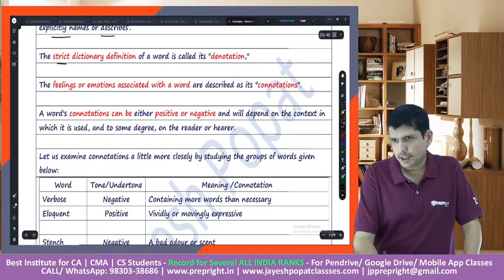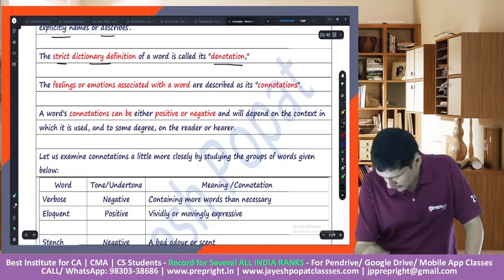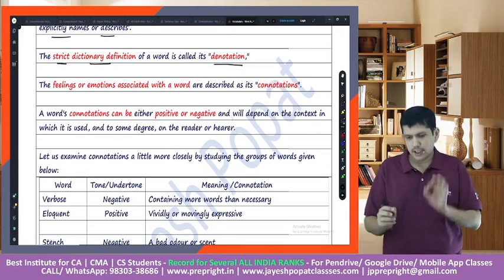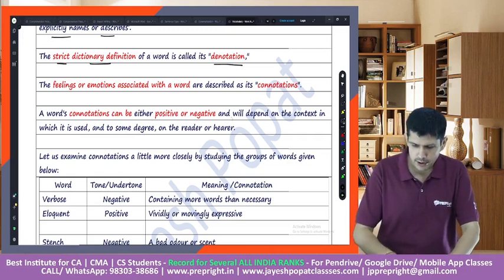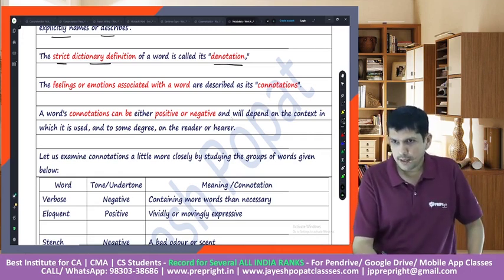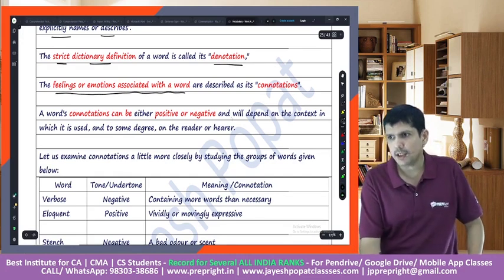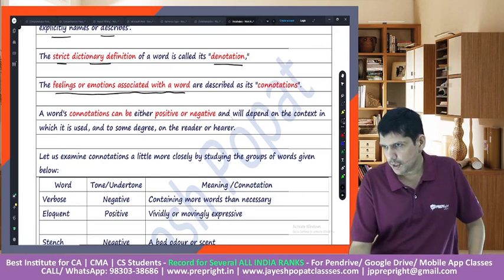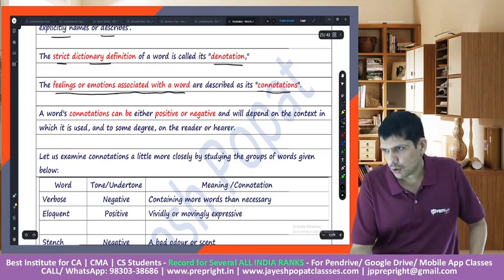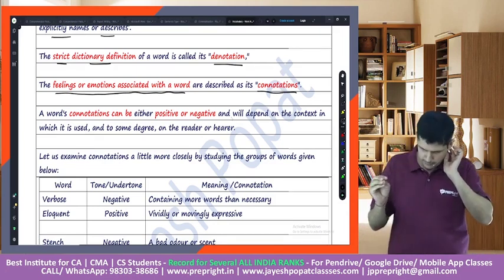The strict dictionary definition of a word is known as denotation. Please note, the strict dictionary meaning of a particular word is known as denotation. The feelings or the emotions associated with a word is known as connotation. I'll give you an example.